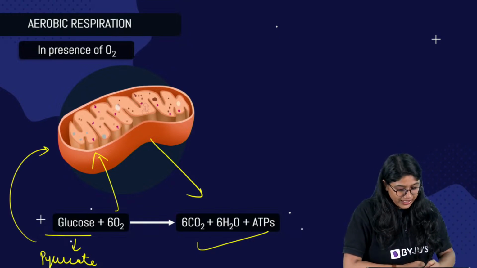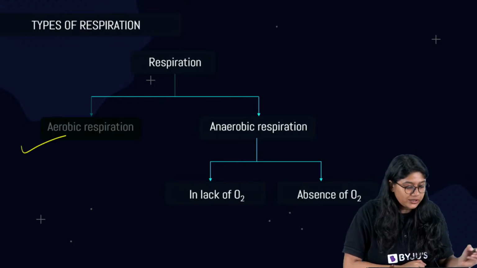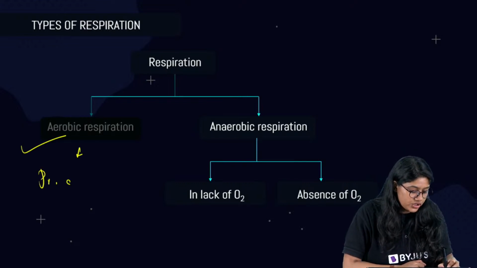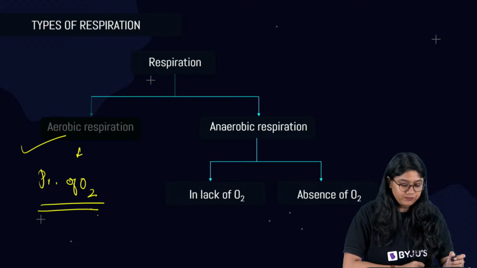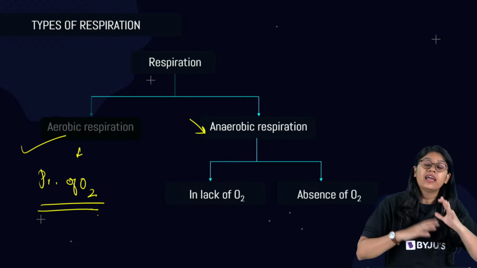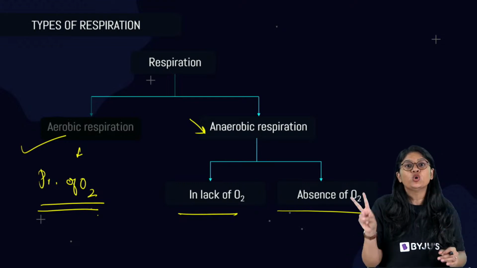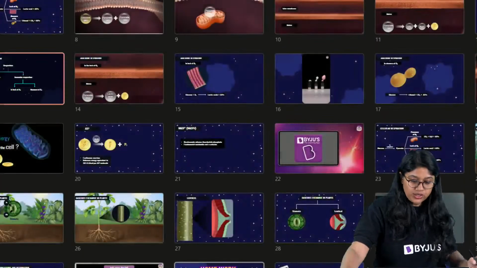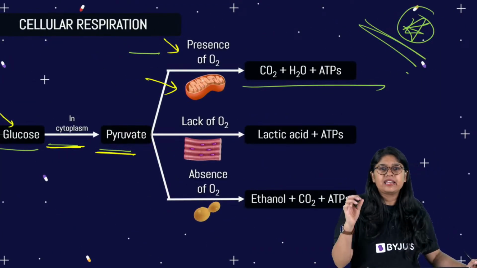Awesome, everyone. So we are clear with the first part, which is the aerobic respiration, where we talked about the presence of the oxygen. Now we will be discussing the anaerobic respiration, and what will happen in the lack of oxygen and of course in the absence of the oxygen. Now over here we have two conditions. If you go back to this particular chart that we have in our textbook, they have clearly mentioned it.